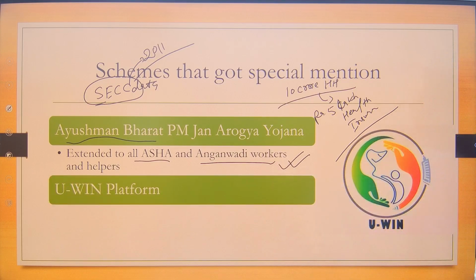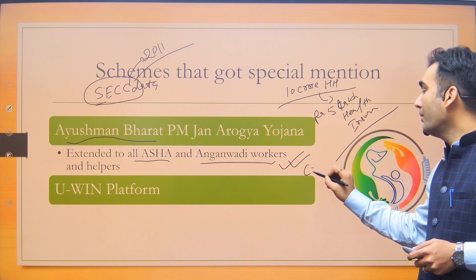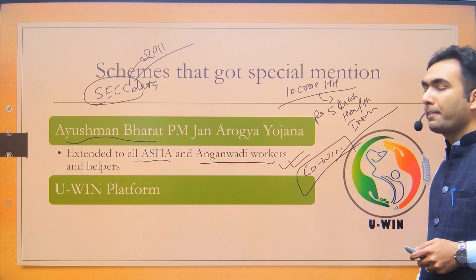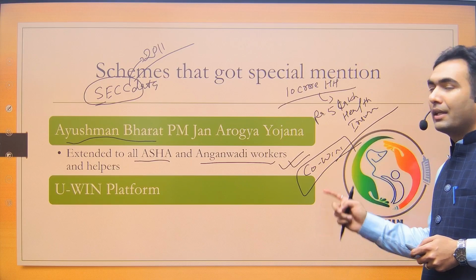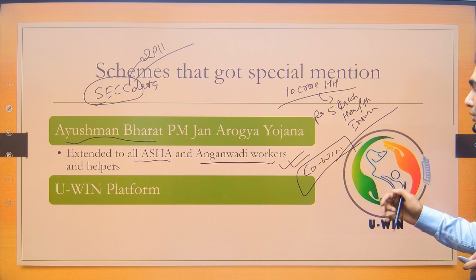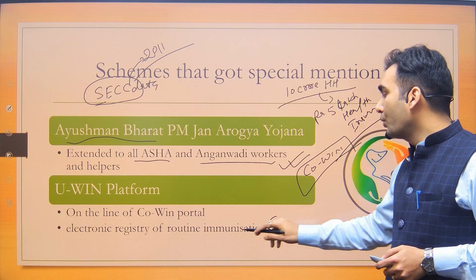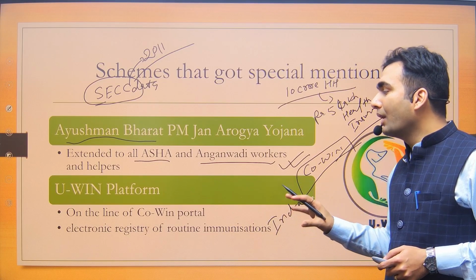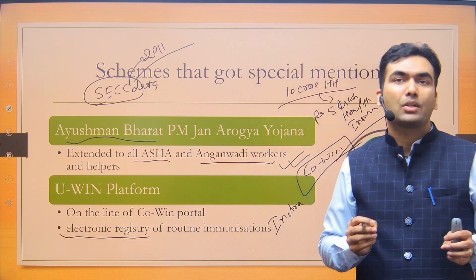Then the government has also announced the U-WIN platform. Like earlier, there was the Co-WIN platform. The Co-WIN platform was used for vaccination of the COVID vaccine. So now the government is coming with the U-WIN platform for general immunization. So the Indradhanush program is there. The Indradhanush program is aimed at routine immunization, and that immunization would now be electronically tracked, that is, which child has got immunized or not.